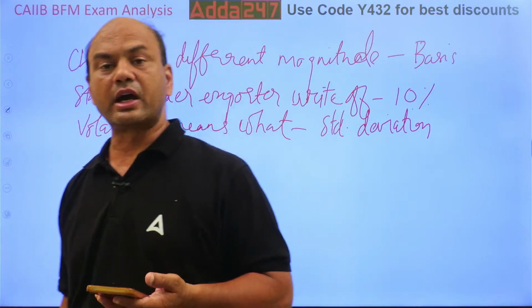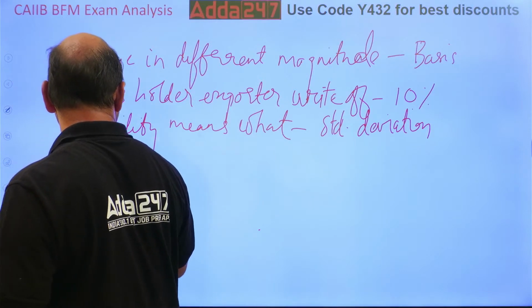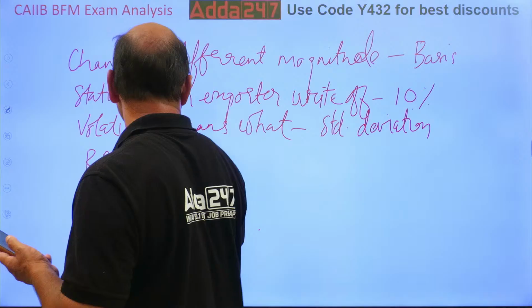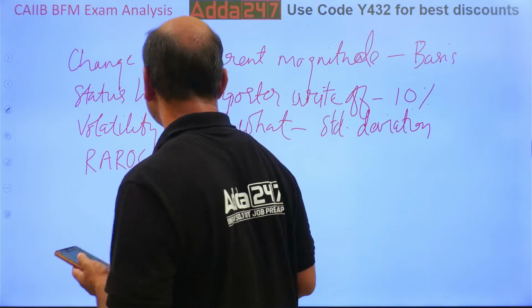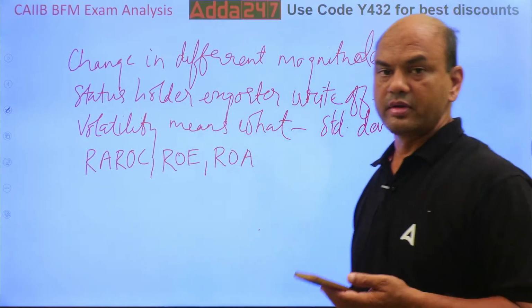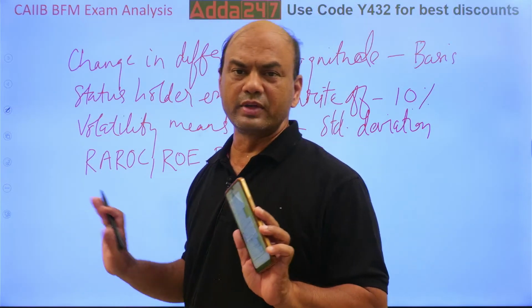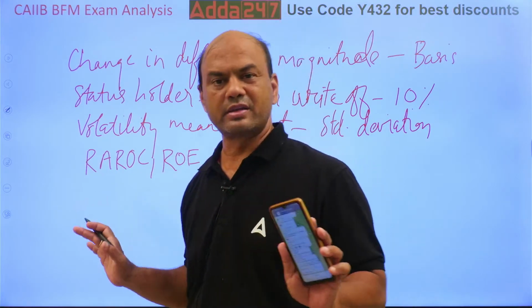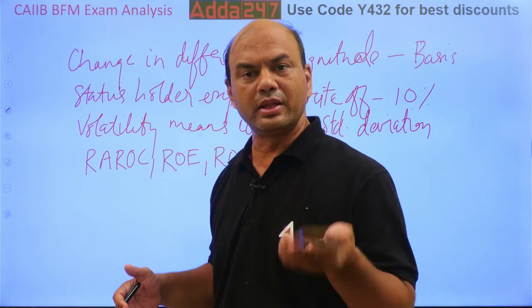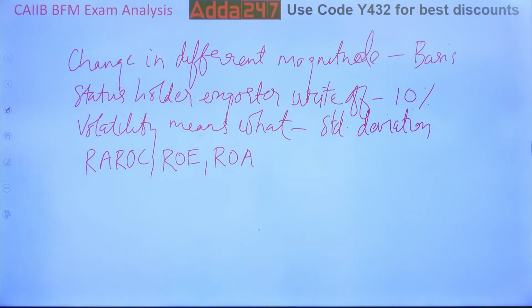Question was on REROC, ROE and ROA. Which is better? Here, frankly speaking, no one is better. Everyone has its own meaning and its own importance. So you can't say ROA is better, ROE is better, ROC is better.